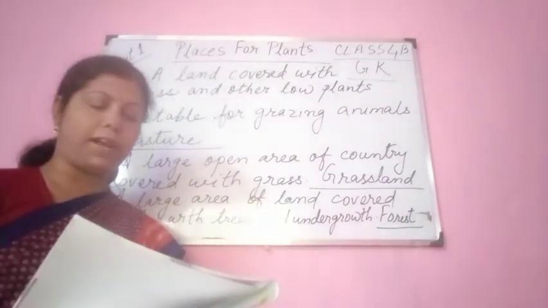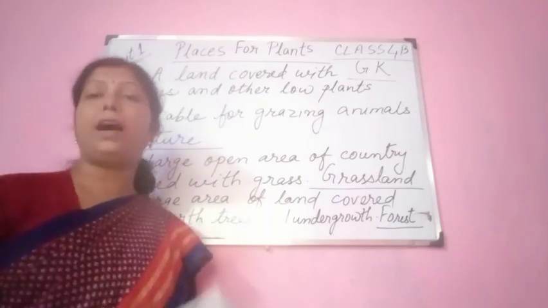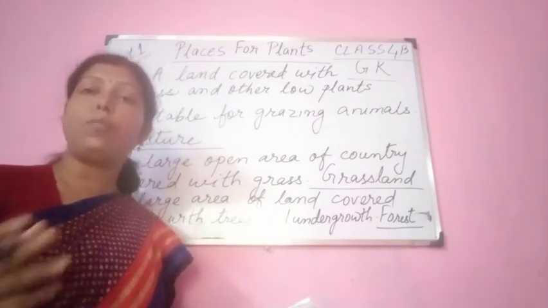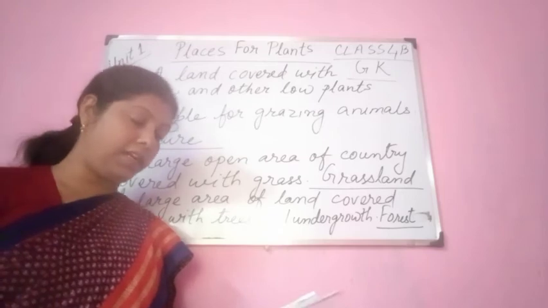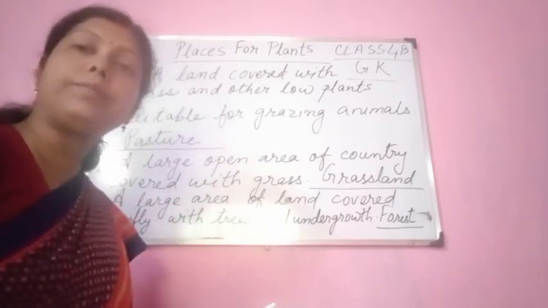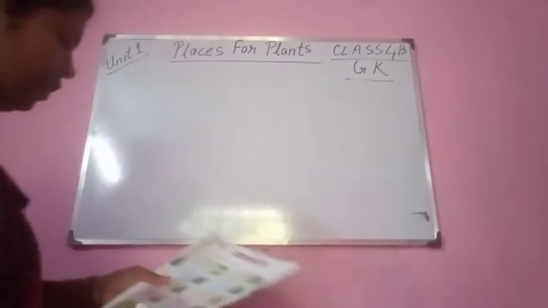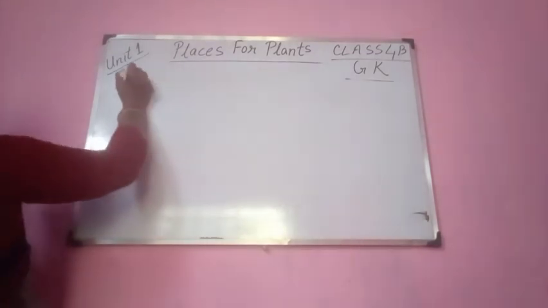It is a large area of land covered chiefly with trees and undergrowth. Down also there is so much of plantation, isn't it? Okay, next number you see. Next one you see number 8.